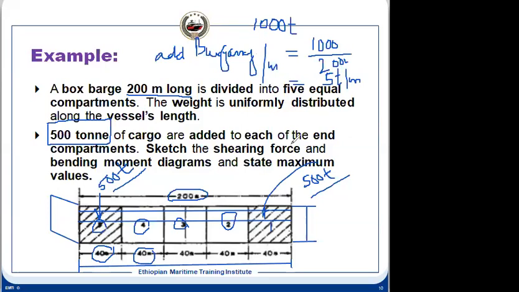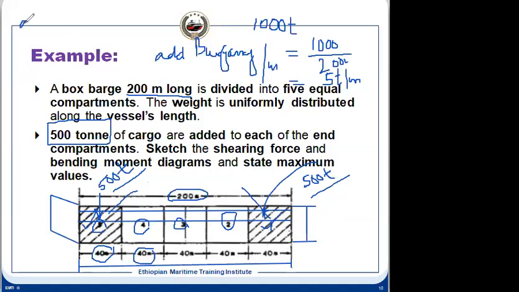Now in compartments 5 and 1, we have added 500 and 500 tons of cargo. In these compartments, our weight is different than in the other compartments. So what is the weight in these compartments? Similarly, we can find the additional weight per meter.